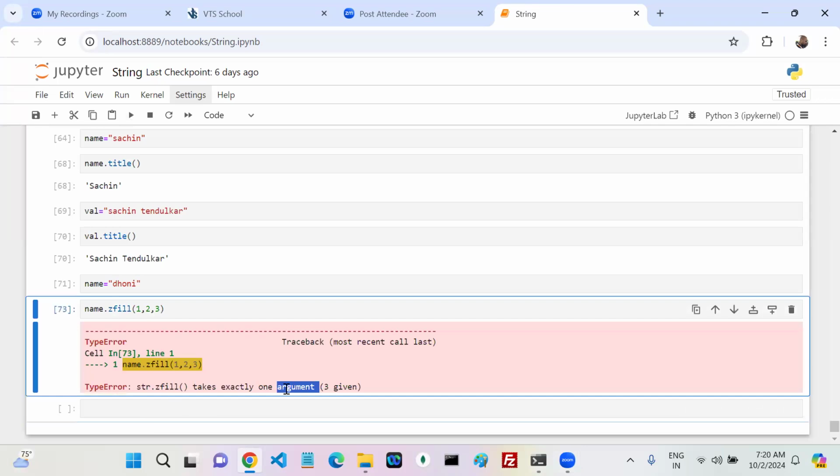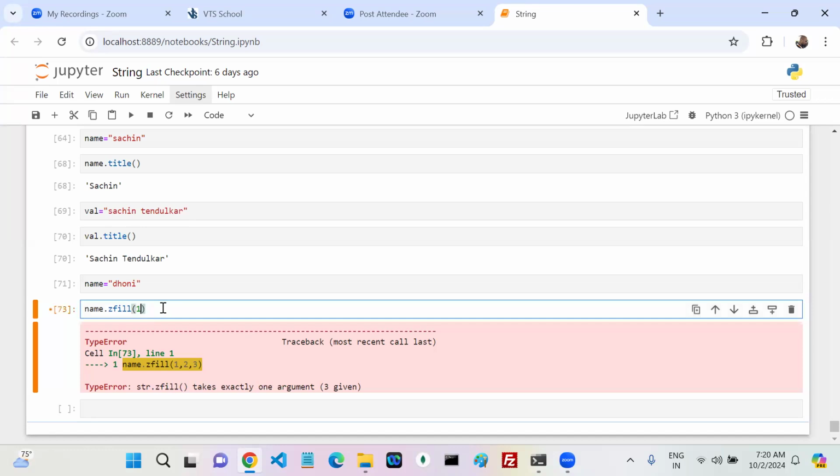This is on the way of learning. No one remembers each and everything. You have to analyze how you can come to know whenever you require something about that method. str.zfill takes exactly one argument. So I passed one argument. What is the type of that argument?